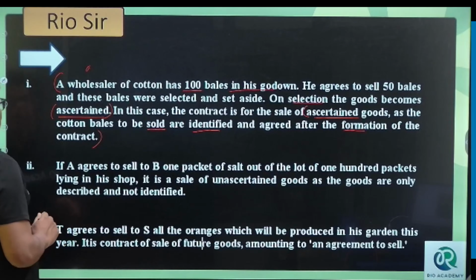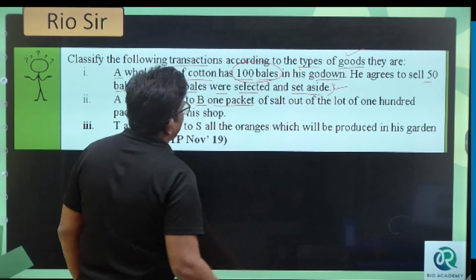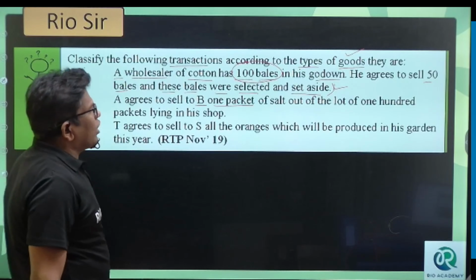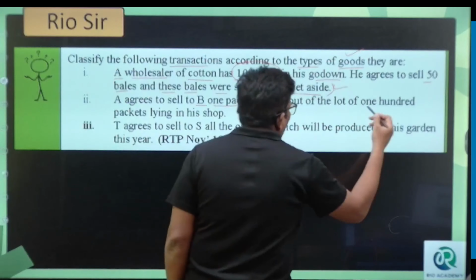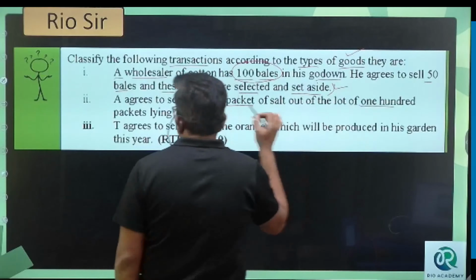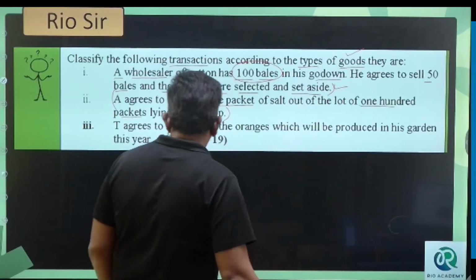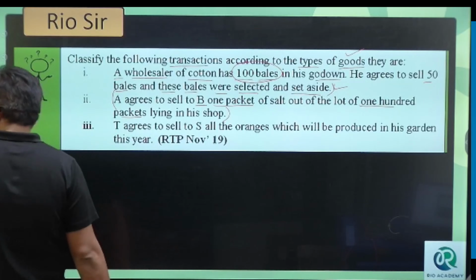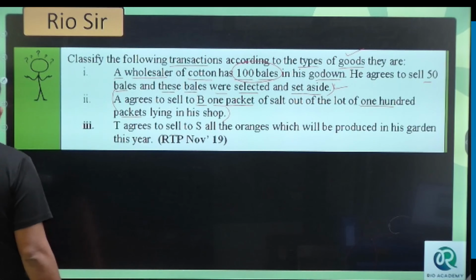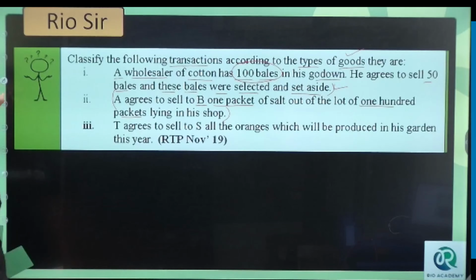A agrees to sell B 1 packet of salt out of a lot of 100 packets lying in a shop. He agreed to sell: take any one of the stock you want. Now tell me, what type of goods is it?